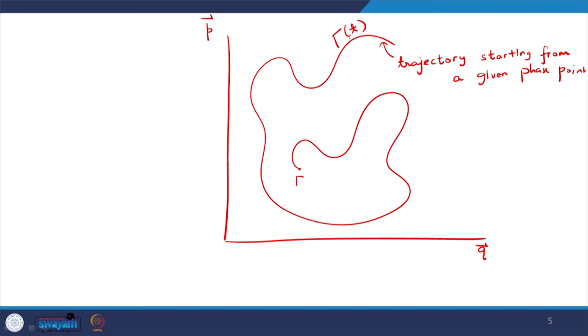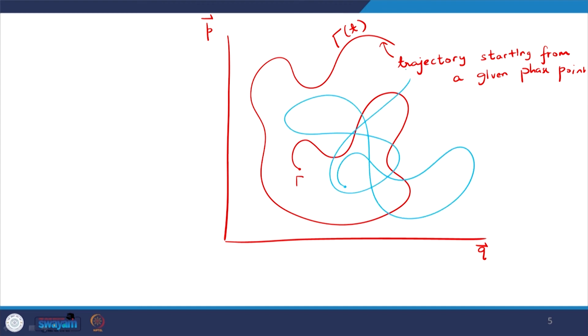Now, if I start with some other state, let us say if I start from here, I will have some other trajectory, right. But nonetheless, the key point here is that if I can study all possible trajectories, all starting from all possible states of the system.